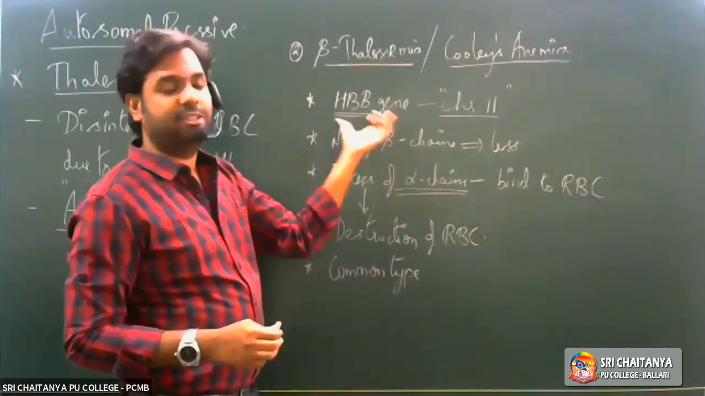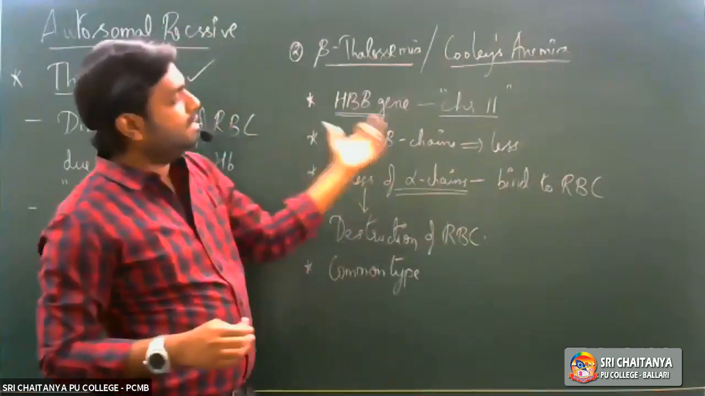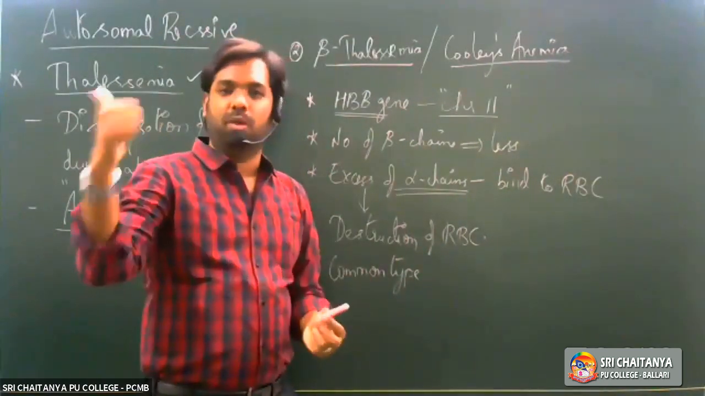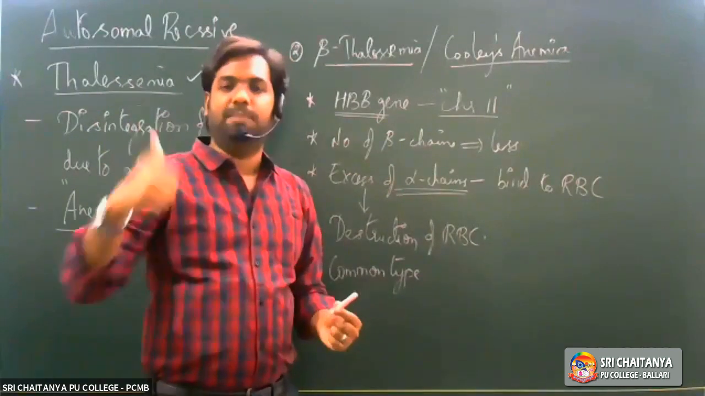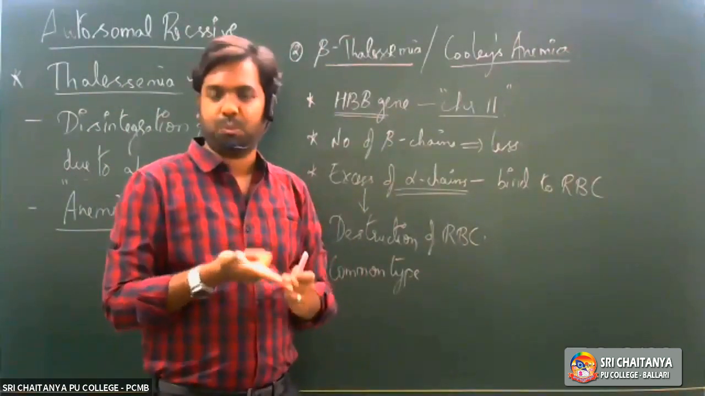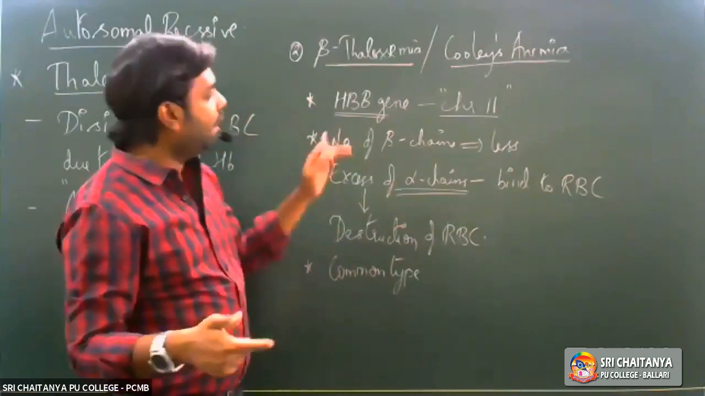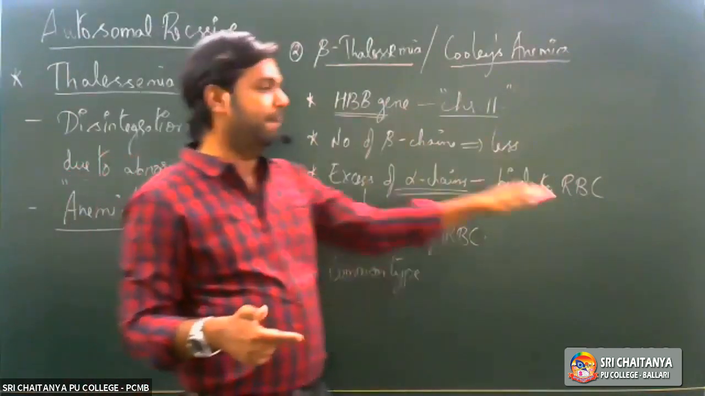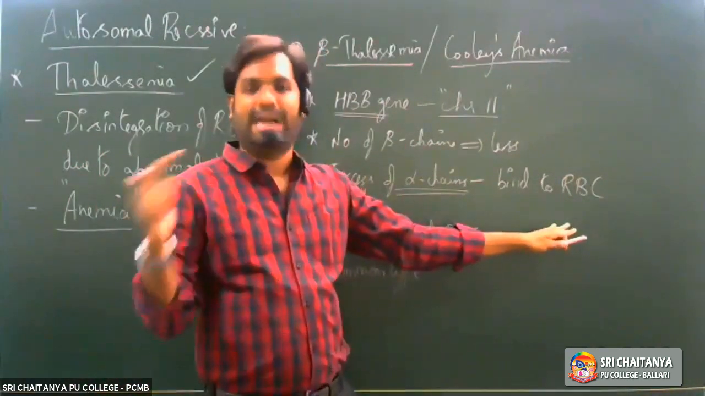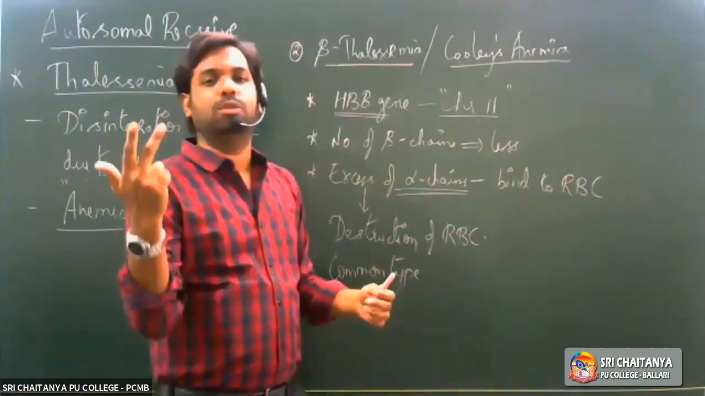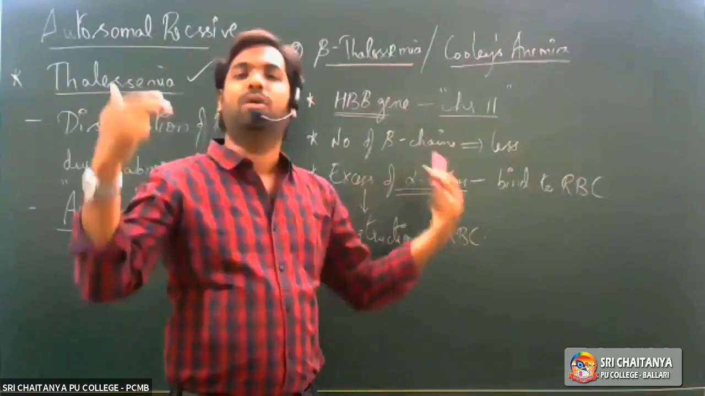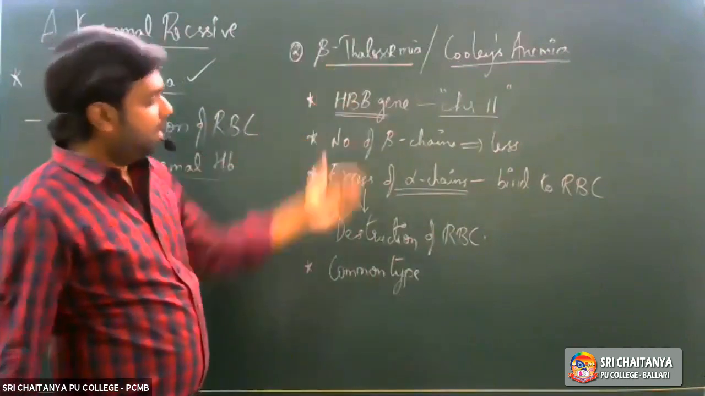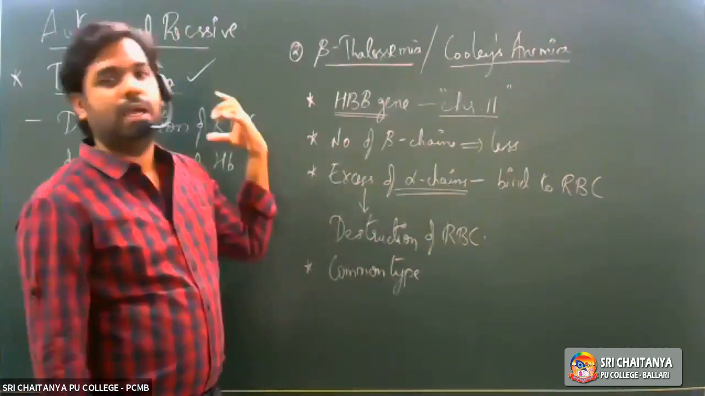So what happens in beta thalassemia? Because of the mutation in the HBB gene, the number of beta chains synthesized would be less. Since the number of beta chains synthesized is less, the amount of hemoglobin synthesized will be less. At the same time, the number of RBCs found also would be less. The third thing that is happening is that the excess alpha chains that are present will go and bind to the normal, healthy RBCs, and bring about the destruction of those RBCs. As a result, there is more and more decrease in the number of RBCs in our circulation. So this is what we have with beta thalassemia, the most common type of thalassemia compared to alpha thalassemia.